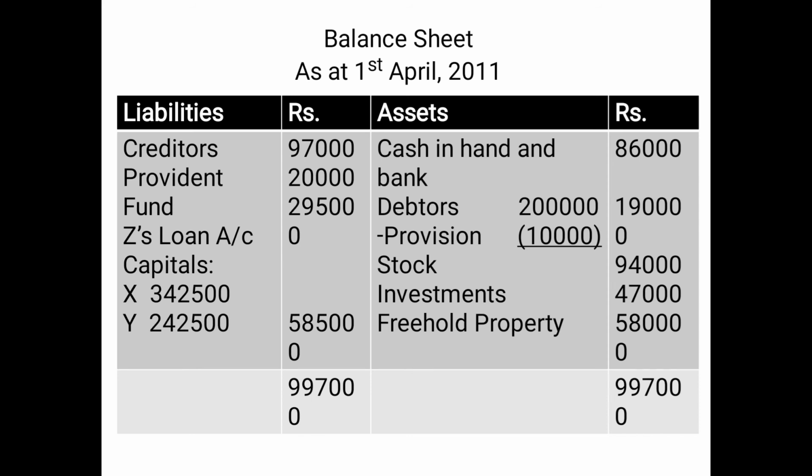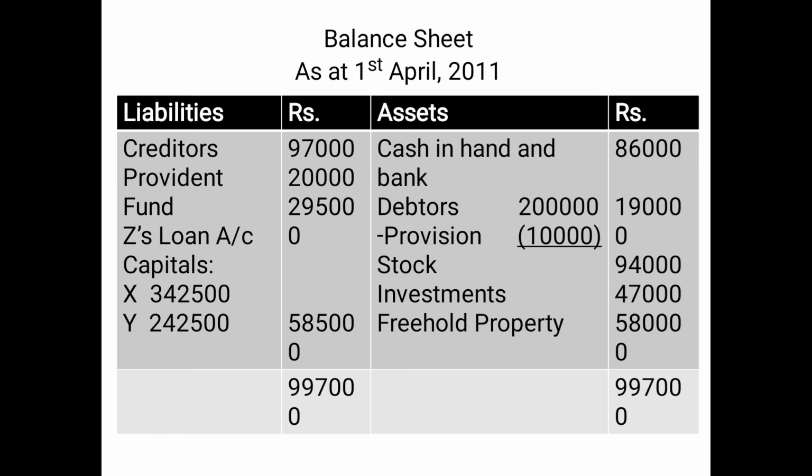Now let us discuss the balance sheet as at 1st April 2011, that is on the date of retirement. So on the asset side, we have shown cash in hand and at bank 86,000 as it is, since there is no change. Then we have shown debtors 2 lakh minus provision because we have created 5%, 10,000. So the net value of debtors is 1,90,000. Then the value of stock after revaluation comes to 94,000. Value of investments after revaluation comes to 47,000. And value of freehold property after revaluation comes to 5,80,000. And since trademarks were valueless, therefore we have not shown the trademarks.